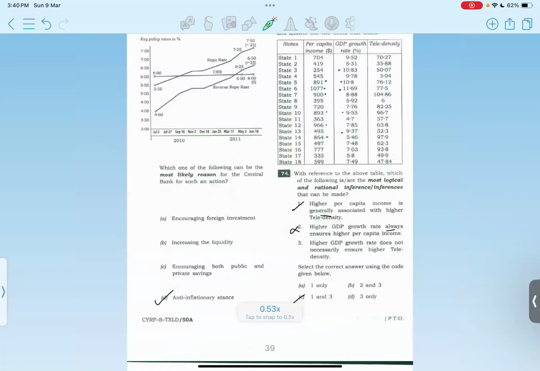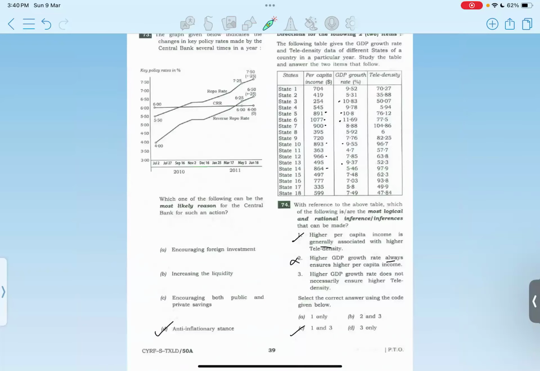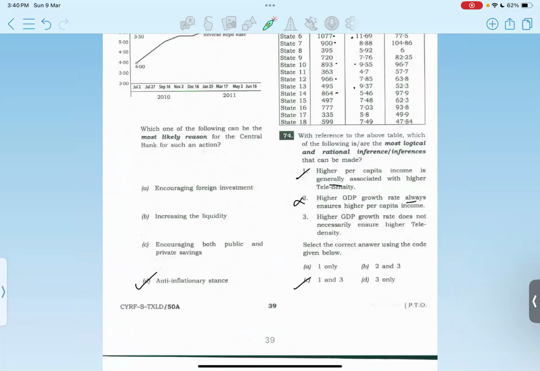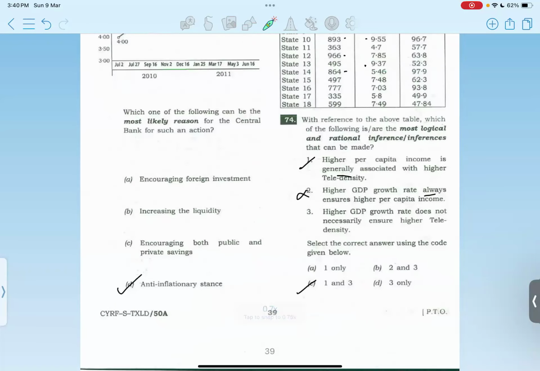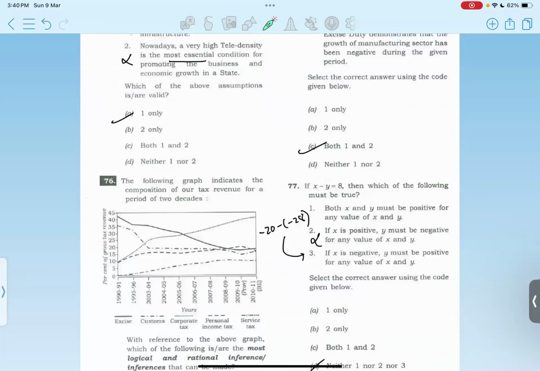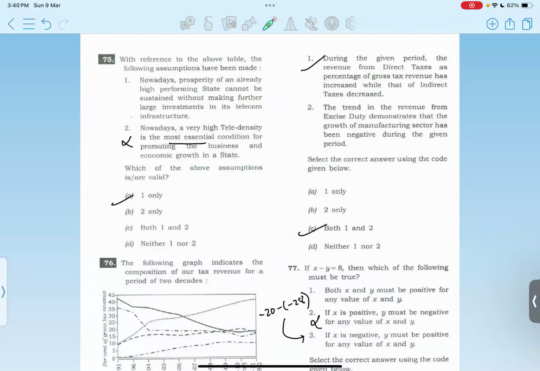Option D. We have this table now, asking for the most logical and rational inference. All these questions are data interpretation related. To select the correct one, it should be 1 and 3 are right. Option C. Now 75. Again, on the basis of the same table, to identify the most valid assumption, it should be only one. Option D.